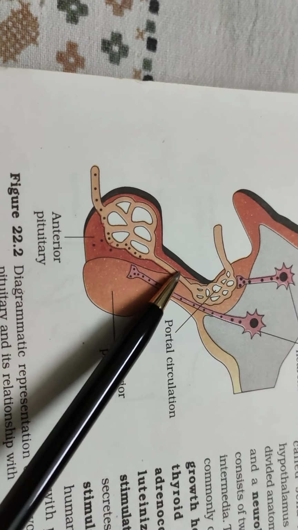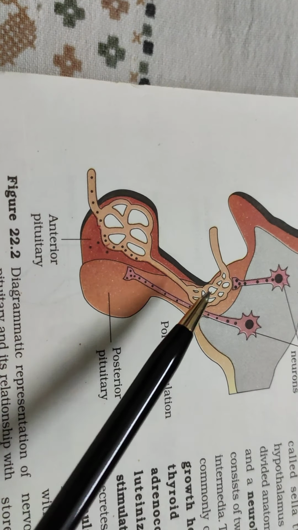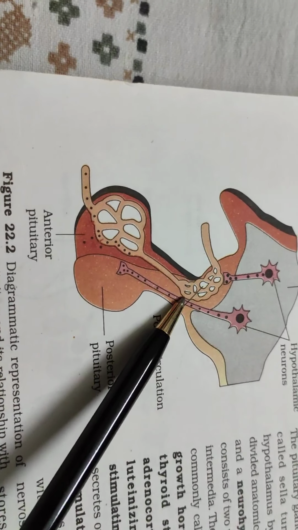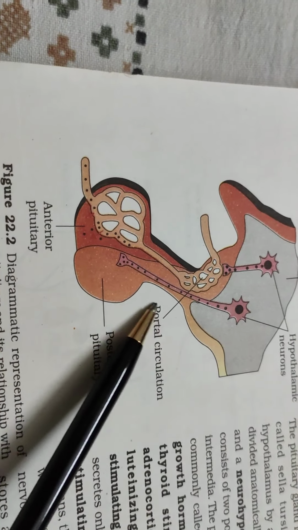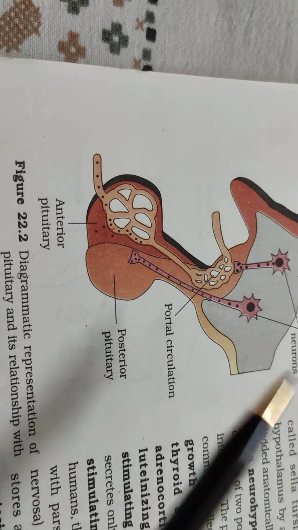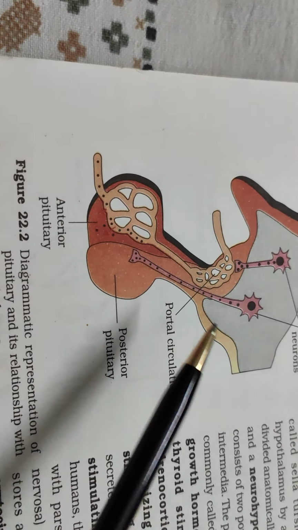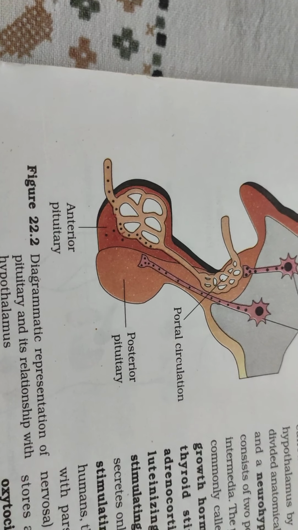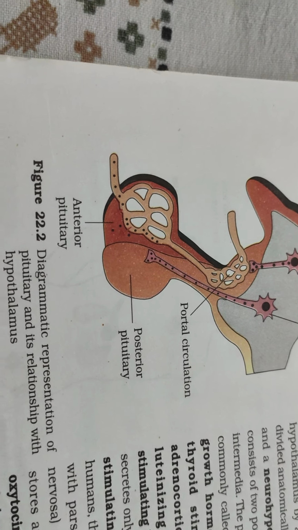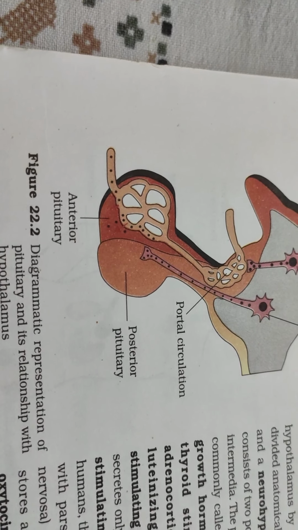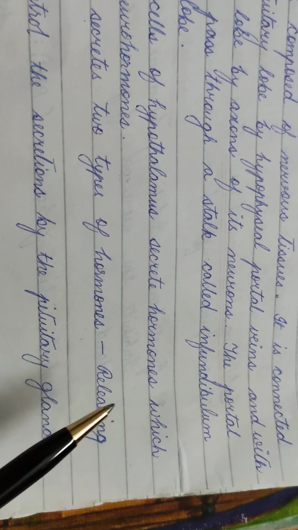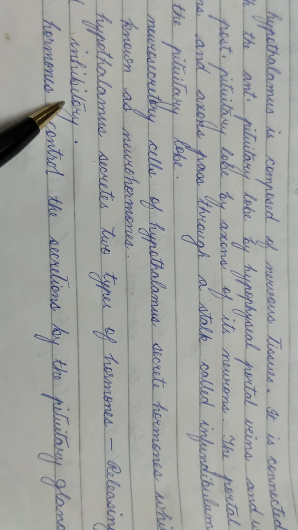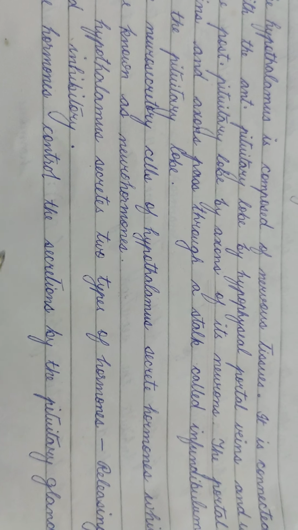Just now I told you this is the infundibulum through which the hypophyseal portal veins and the neurons pass. The neurosecretory cells of the hypothalamus secrete hormones which are known as neurohormones. The hypothalamus secretes two types of hormones: releasing hormones and inhibitory hormones.